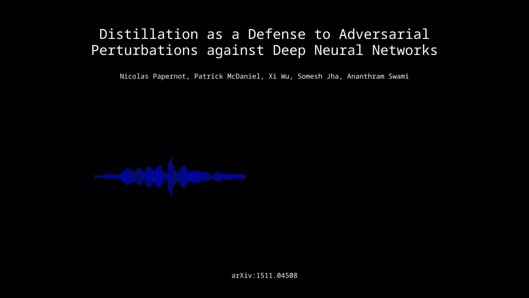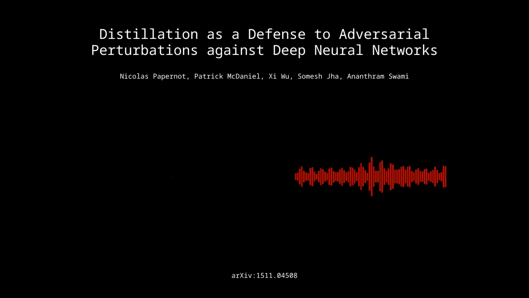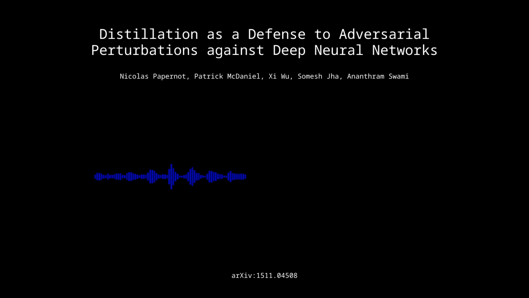Exactly. It's great to see this progress being made in defending against these adversarial attacks. But like with any new technique, we need to continue researching and exploring. What directions for future research did the authors suggest? One thing they highlighted is testing defensive distillation with other types of DNNs beyond the ones they used in this paper. Basically seeing how widely applicable this technique really is. So expanding the scope to different neural network architectures.